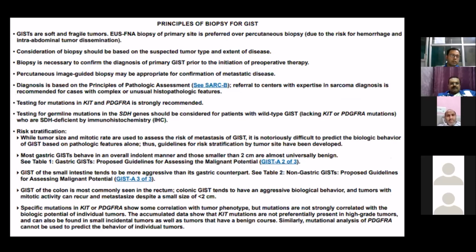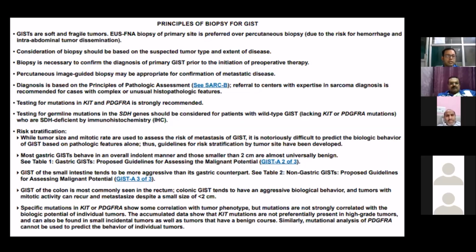Biopsy is necessary to confirm the diagnosis of primary GIST prior to initiation of pre-op therapy. Percutaneous image-based biopsy may be appropriate for metastatic disease. Diagnosis is based on the principle of pathologic assessment and referral to a center with expertise only. Testing for mutation in KIT and PDGFRA is strongly recommended, according to NCCN. Testing for germline mutation of the HDA gene should be considered in wild-type GIST.